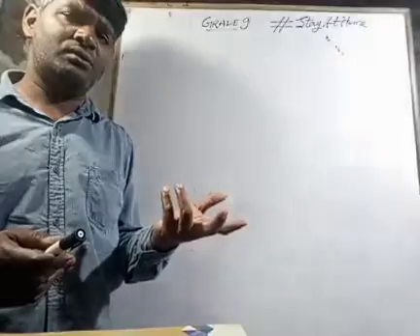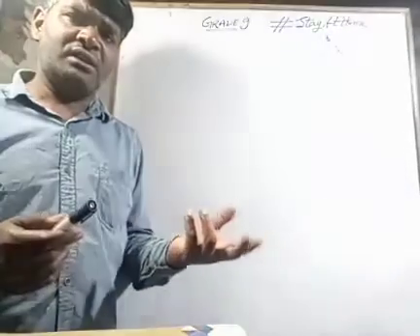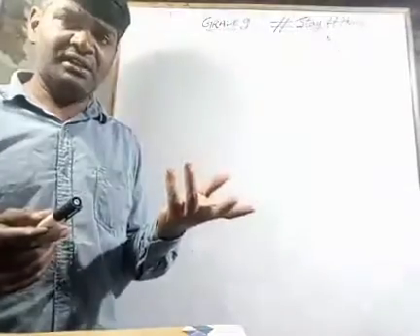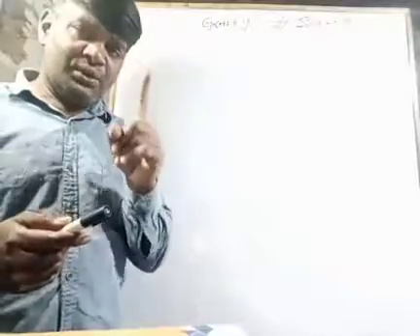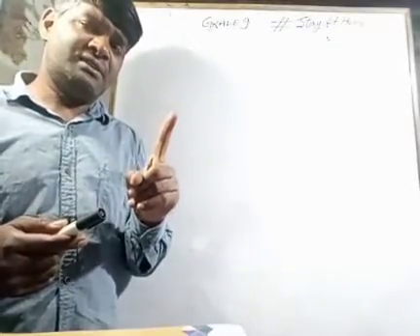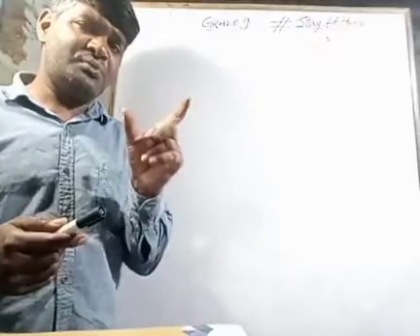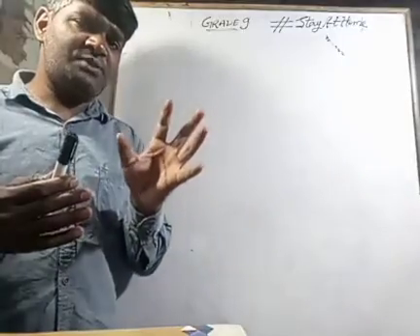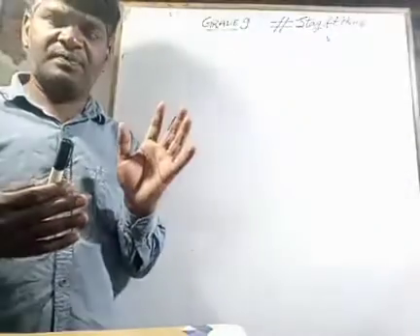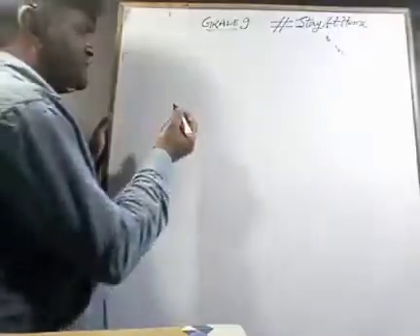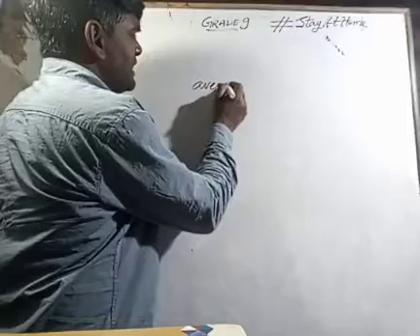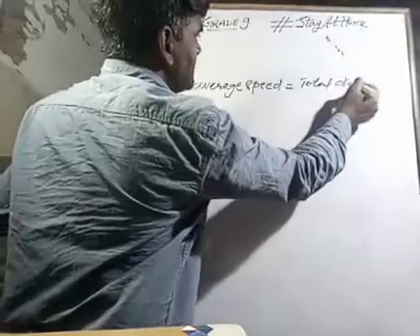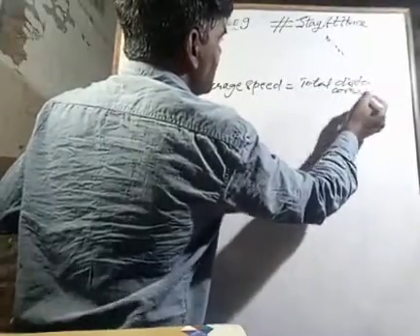If someone asks you how you can prove your sentence that for straight line motion average velocity will be equal to average speed, then my dear student, knowing the differences between distance and displacement, we have already observed that when straight line motion is there, distance and displacement may be equal to each other. So if we talk about average speed, it is given as total distance covered by time taken,